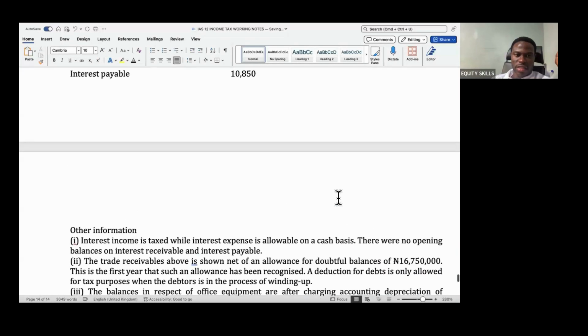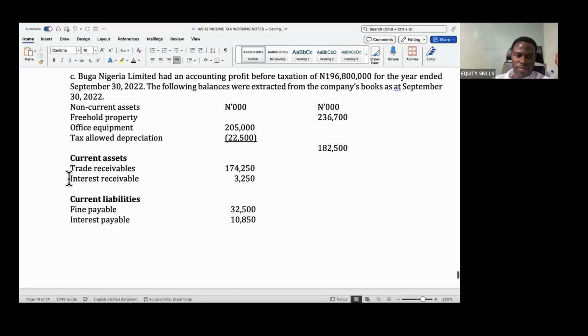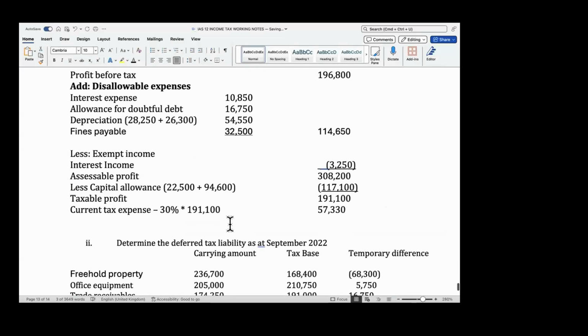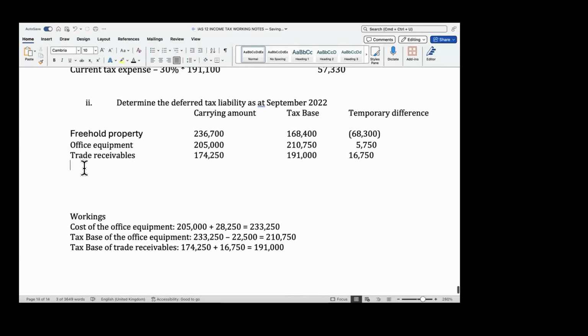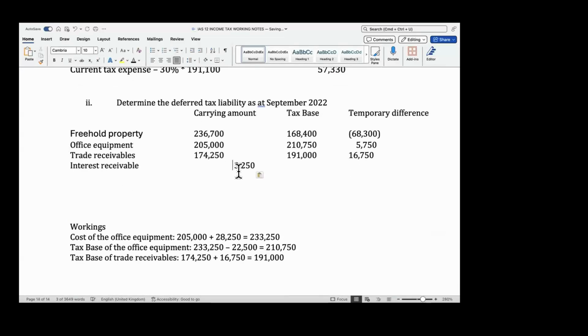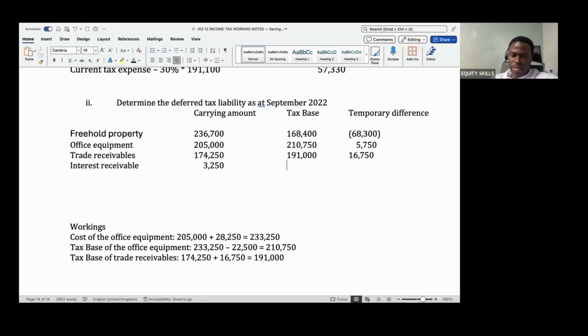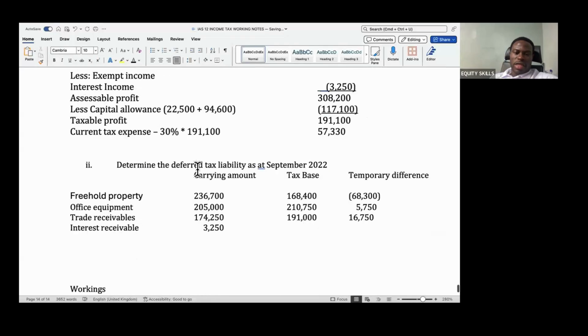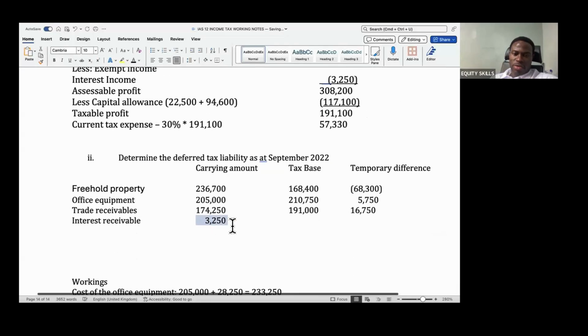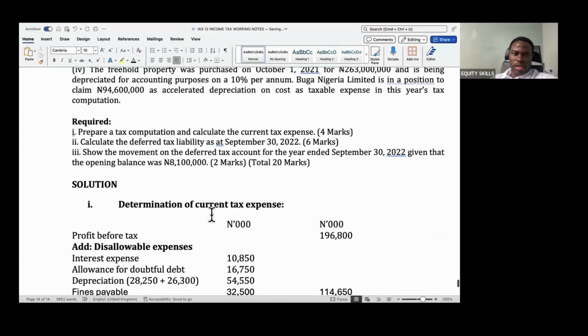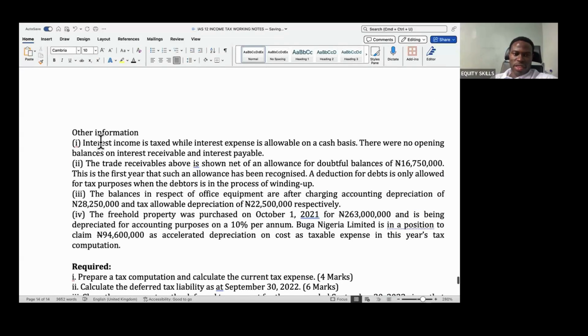The next asset after trade receivables is interest receivable. That's the carrying amount, the figure on the books. What's the tax base? They said interest income is taxed on the cash basis.